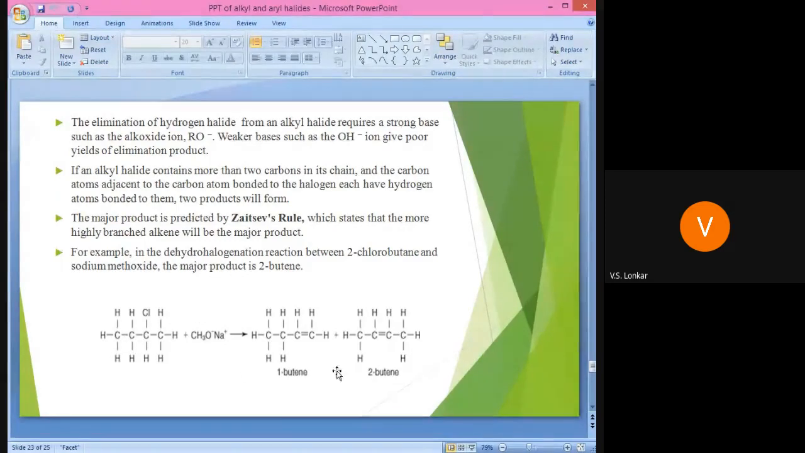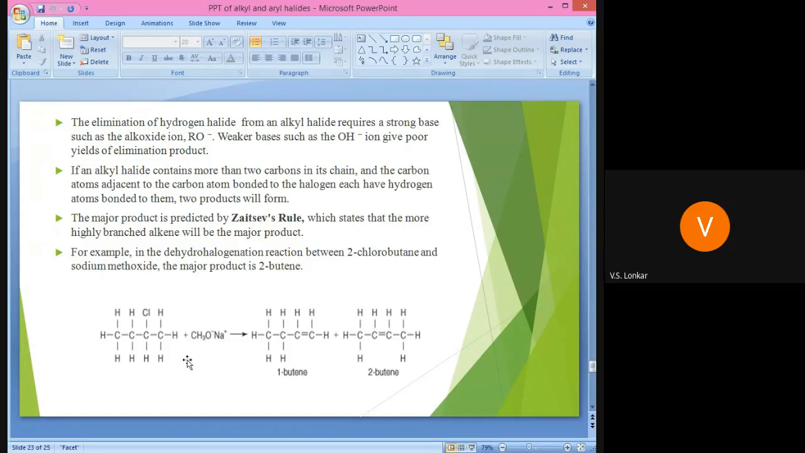How do we get 1-butene and 2-butene, means which type of hydrogen is eliminated? In 1-butene, the hydrogen comes from the terminal methyl group, CH3. One hydrogen from this methyl group and one chlorine from carbon number 2 get eliminated and form the product 1-butene. How is 2-butene formed? Hydrogen from carbon number 3 and chlorine from carbon number 2 get eliminated and form the product 2-butene.